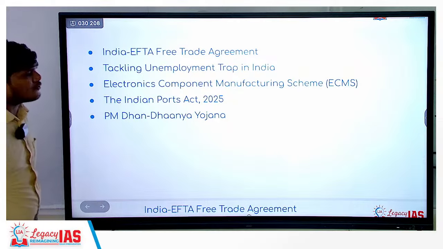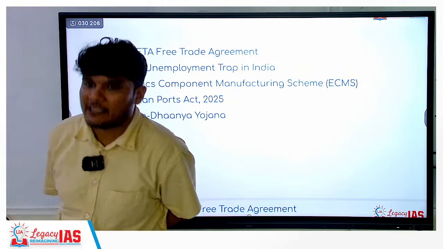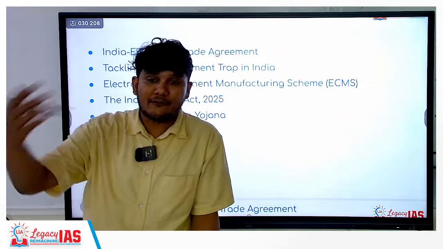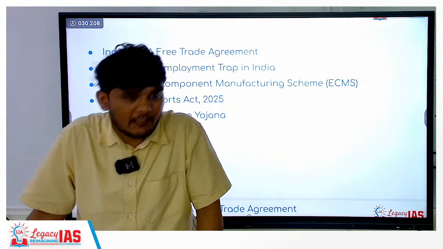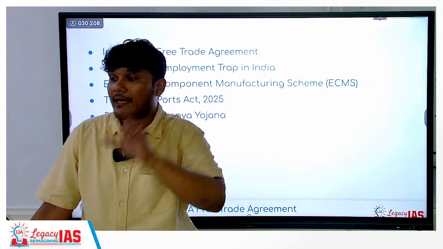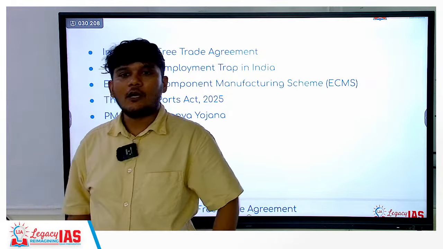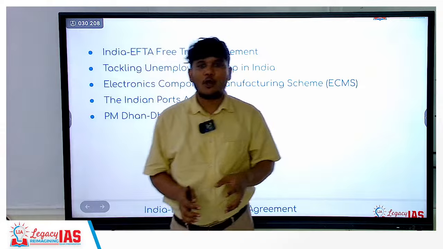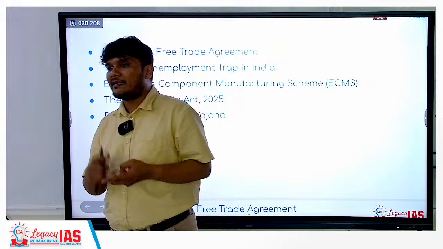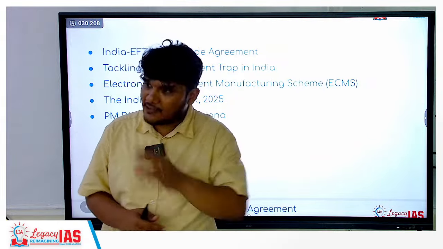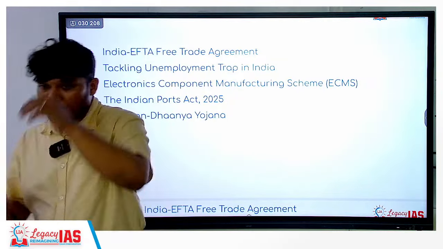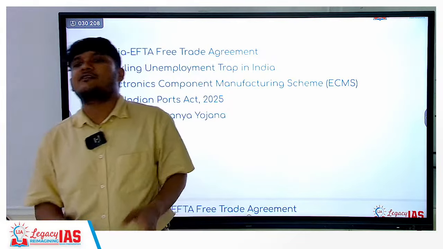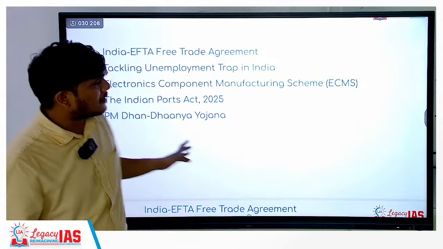Then the third is the electronics component manufacturing scheme. This is a scheme which tries to facilitate more and more manufacturing of electronic items. Electronic, not items, electronic components. Components means, now this laptop is an electronic item. Inside that laptop you will find diodes, capacitors, resistors. These are the electronic components. There are generally two types of electronic components, active and passive. We will see what is the difference between them and what this scheme is all about.